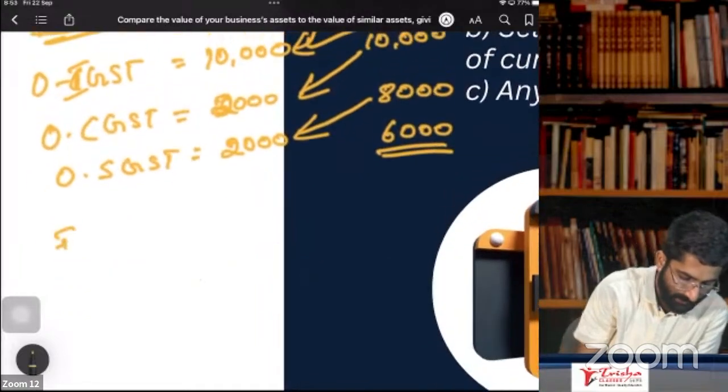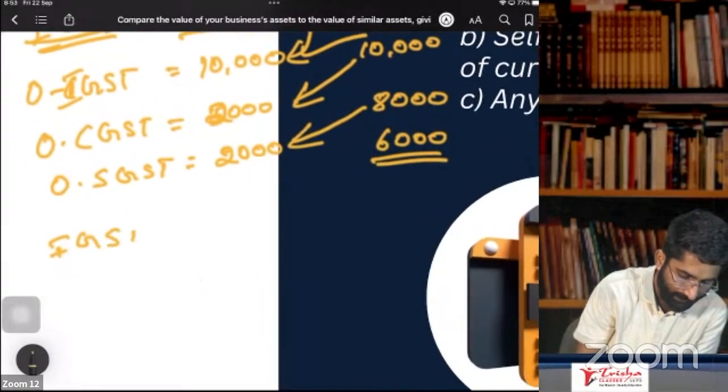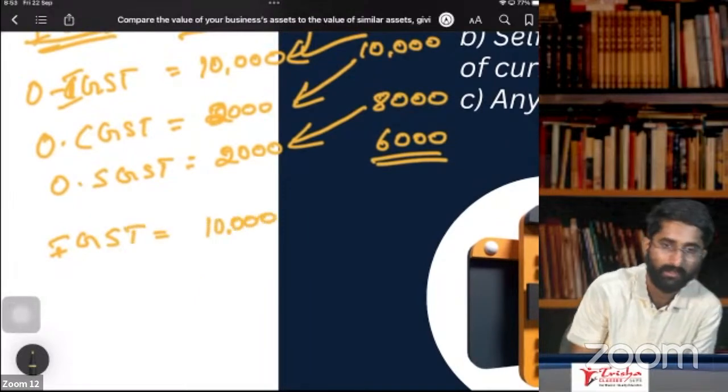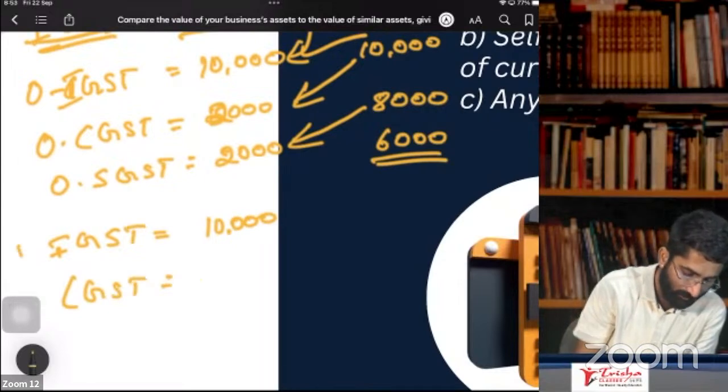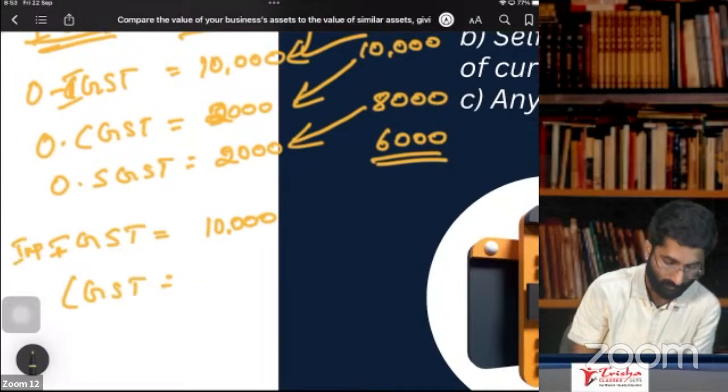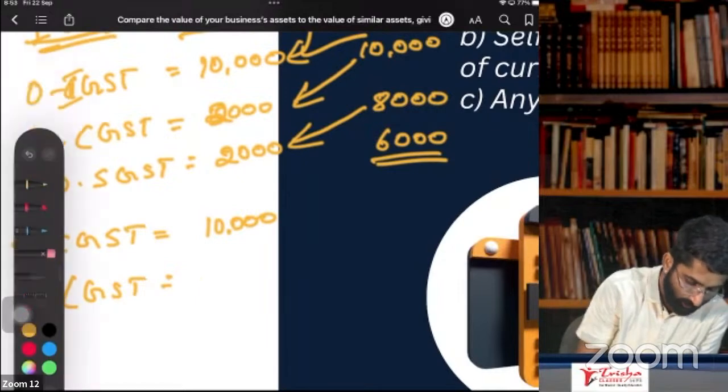Or I'll give you one more example. The IGST available is 10,000. This is input.